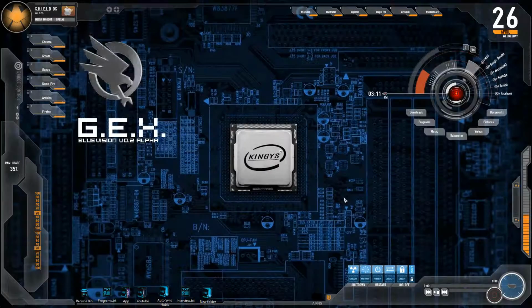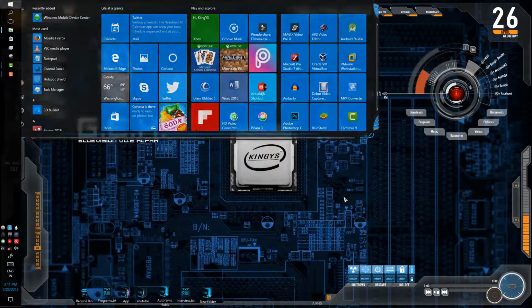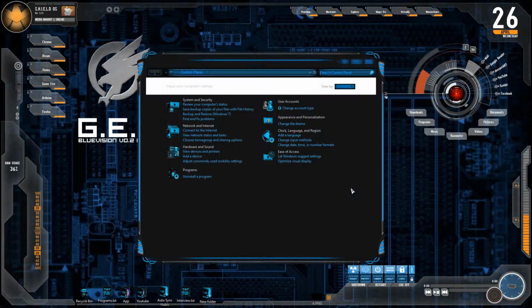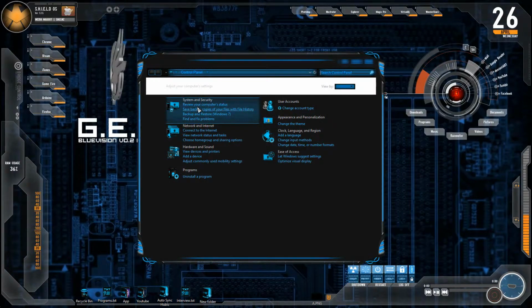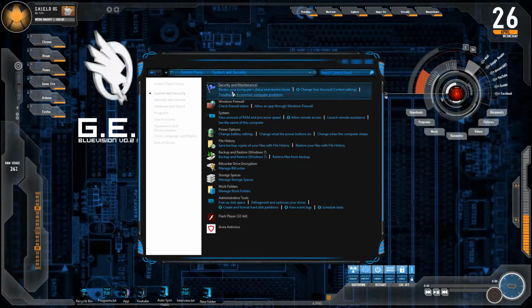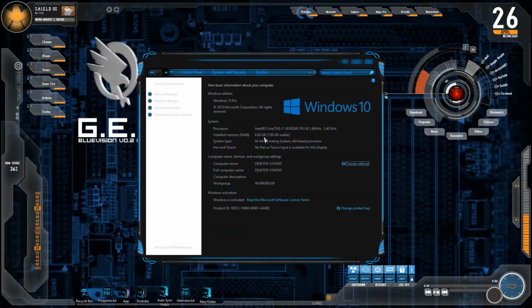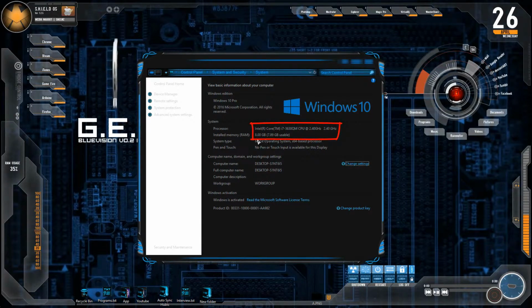Hi guys, today I'm going to show you how to upgrade your computer RAM. Here you can see that I'm using a computer with 8 gigs of RAM. I'm going to check it right away. Here it is, 8 gigs of RAM with Windows 10.